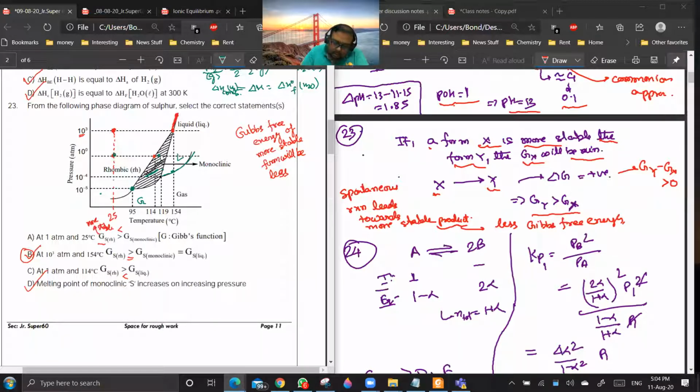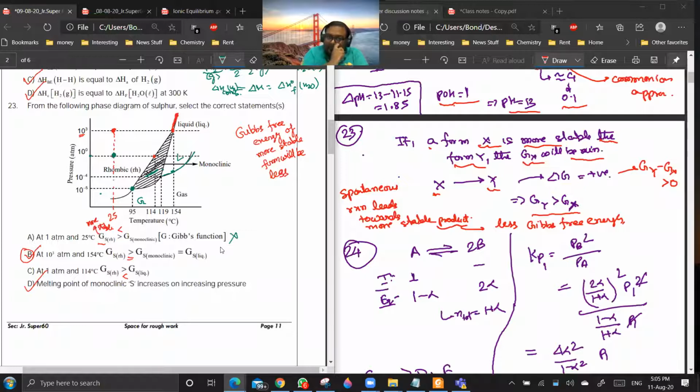So 1 atm is this line and 25 degrees centigrade, this line. At this point, which form is more stable? Rhombic. All other forms will have higher Gibbs free energy than rhombic sulfur. So this option is wrong.